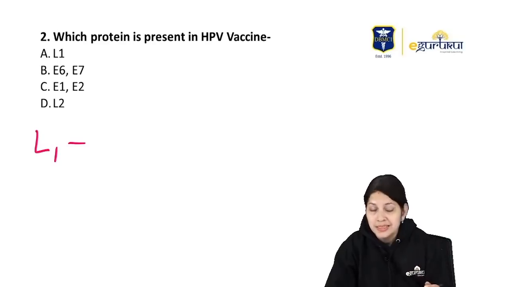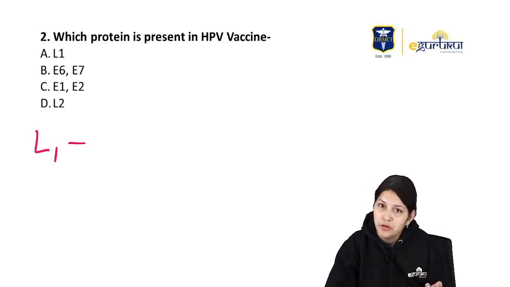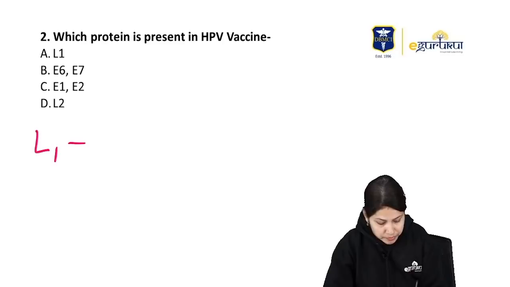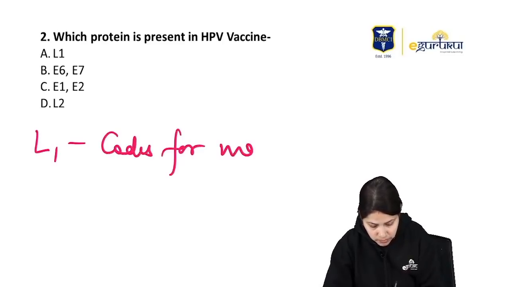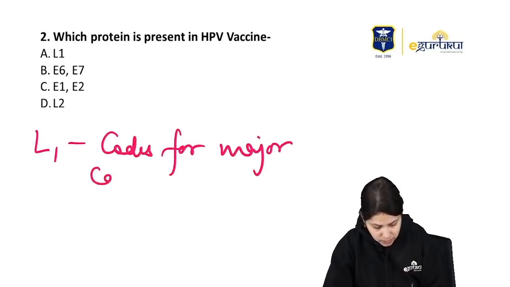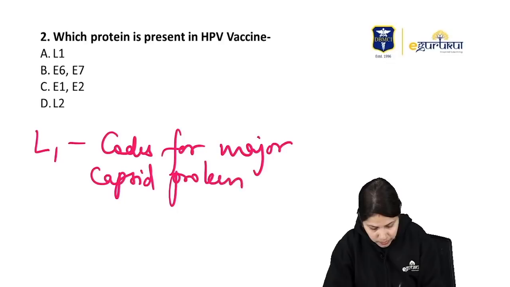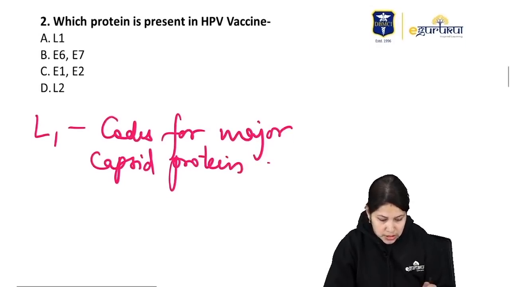So it contains the L1 protein coding for the major capsid proteins. So question number 2 answer is A.